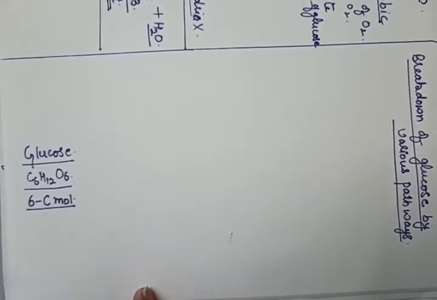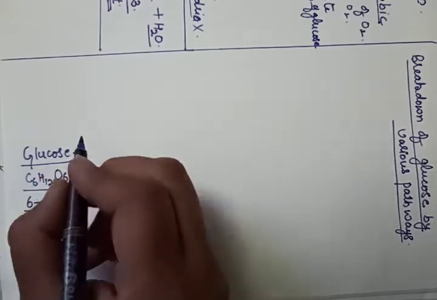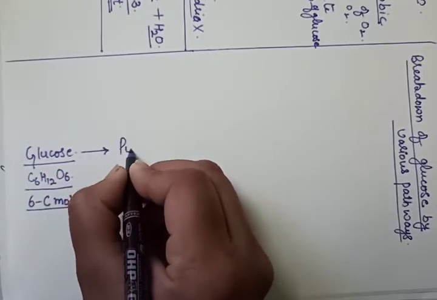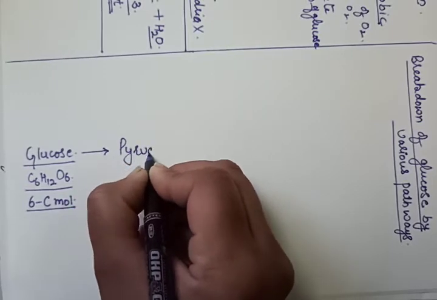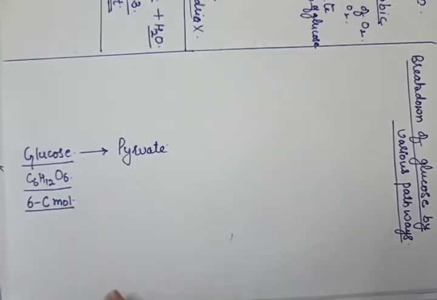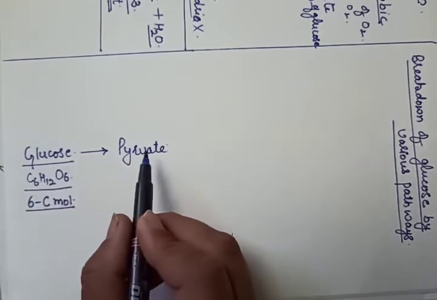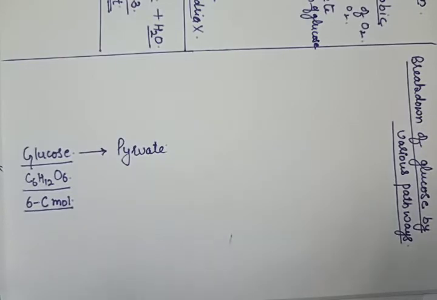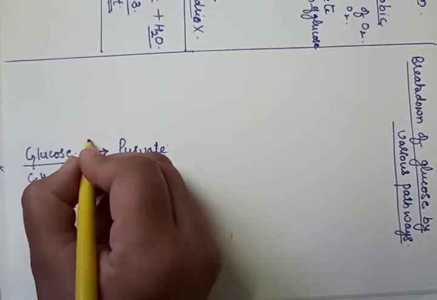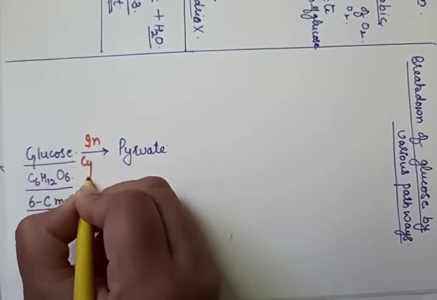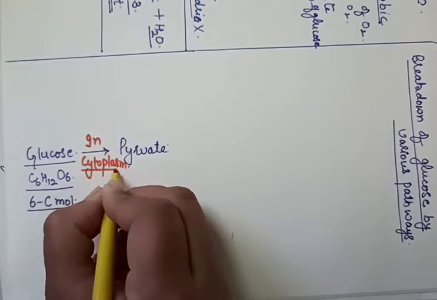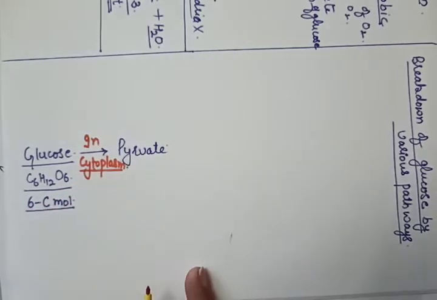Now the first step is this glucose gets converted into pyruvate. This glucose gets converted into pyruvate in the cytoplasm, meaning this process takes place in the cytoplasm of the cell.